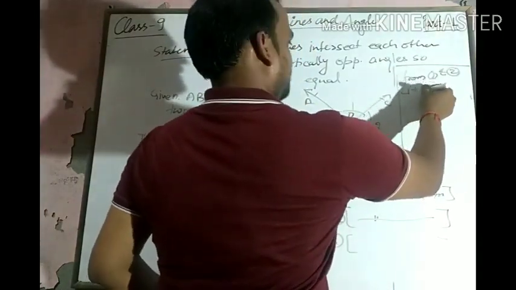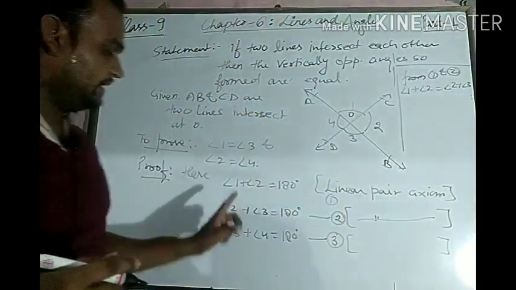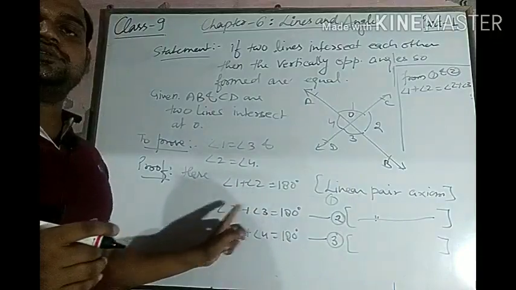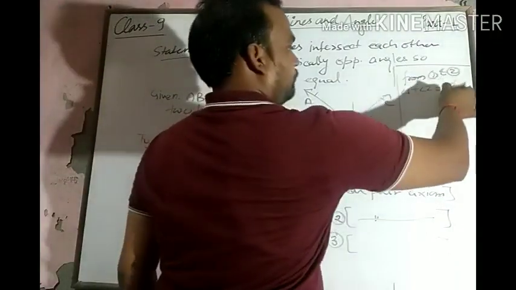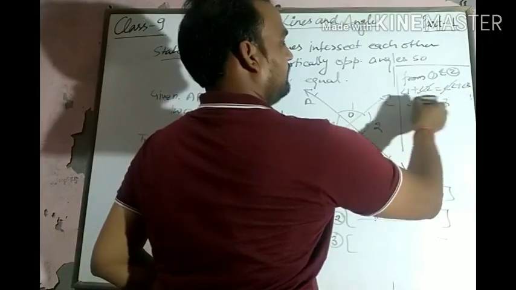Angle 1 plus angle 2 equals angle 2 plus angle 3, and angle 2 is removed from both the sides. Angle 1 equals angle 3.